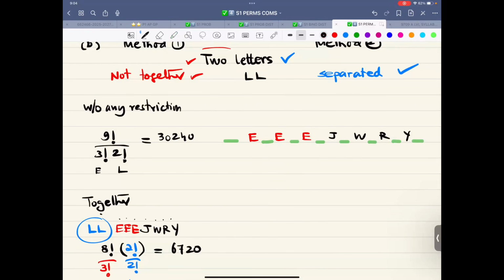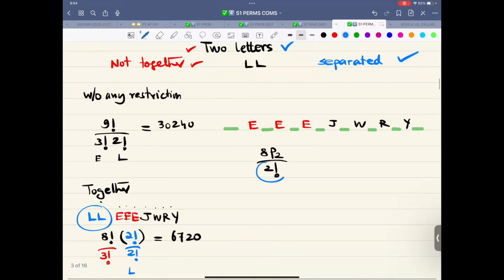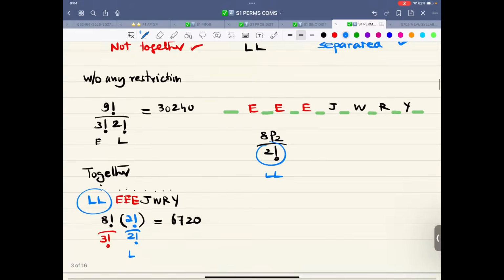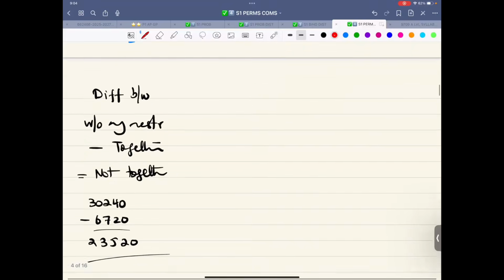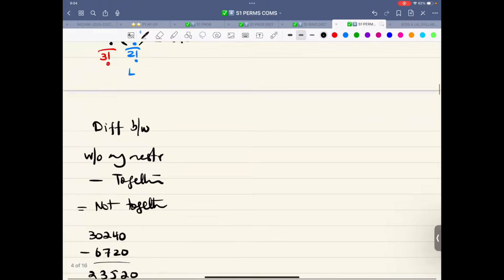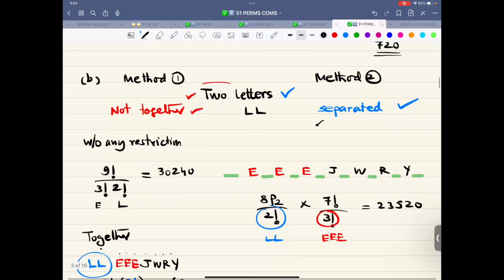So in these 8 spaces, 8P2 divided by 2 factorial for the L's. So the L's are over here, the 2 factorial. And what about these ones? That is 7 factorial for these letters divided by 3 factorial for the E's. So this answer will come out to be directly 23520. This is the space concept.